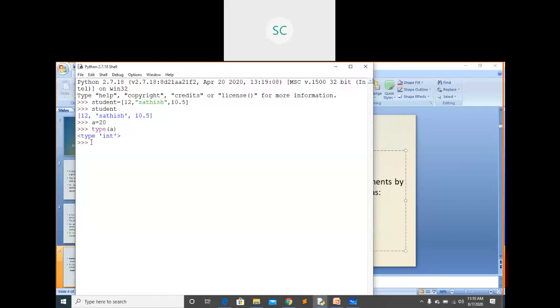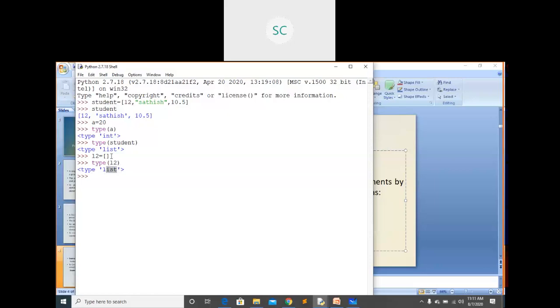In the same way, you can check the type of that student. Type of student will return, and you can see that internally it is treating it as list, because if you are using the square bracket, internally it will treat it as a list. Suppose you can create an empty list also: some L2 equals to, simply giving the square bracket. If you see the type of that L2, it will return list only.